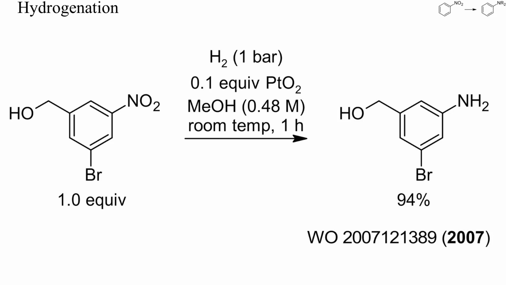Hydrogenation is often the most inexpensive and environmentally friendly method. Even in the presence of other groups that may be hydrogenated, nitro groups often react first, as in this example. To avoid over-reduction, a catalyst of low reactivity or a low reaction temperature may be helpful. Ideally, the hydrogenation should be stopped as soon as the theoretical amount of hydrogen has been consumed.